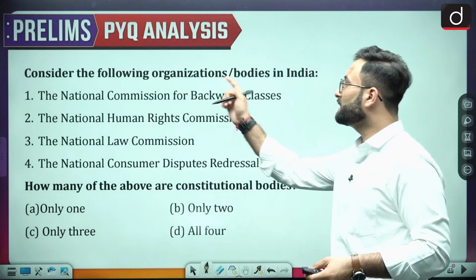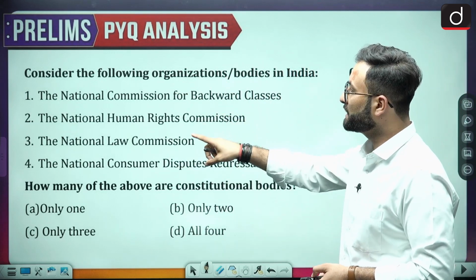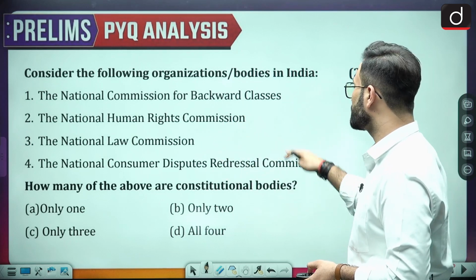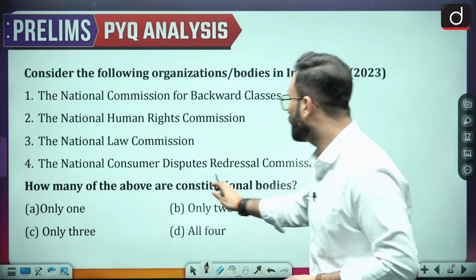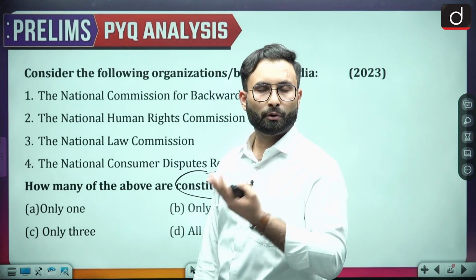Okay, so consider the following organizations or bodies in India: National Commission for the Backward Classes, National Human Rights Commission, National Law Commission, National Consumer Dispute Redressal Commission. You have to choose the constitutional bodies. Now simply, if you have the list, you will be telling the answer over here.